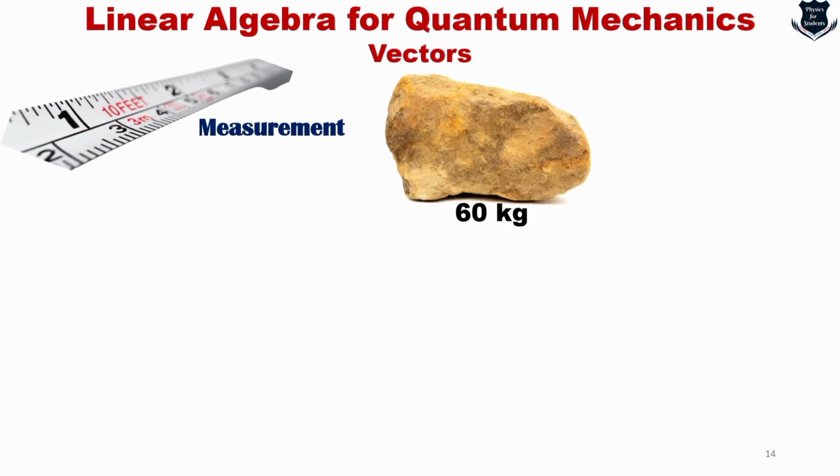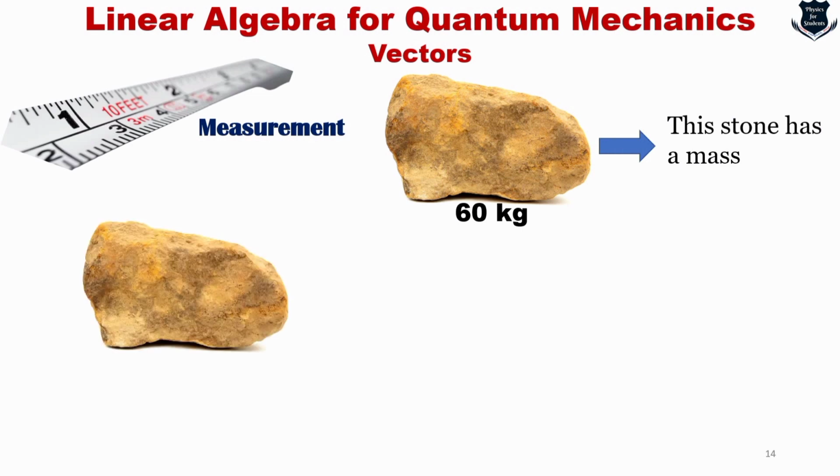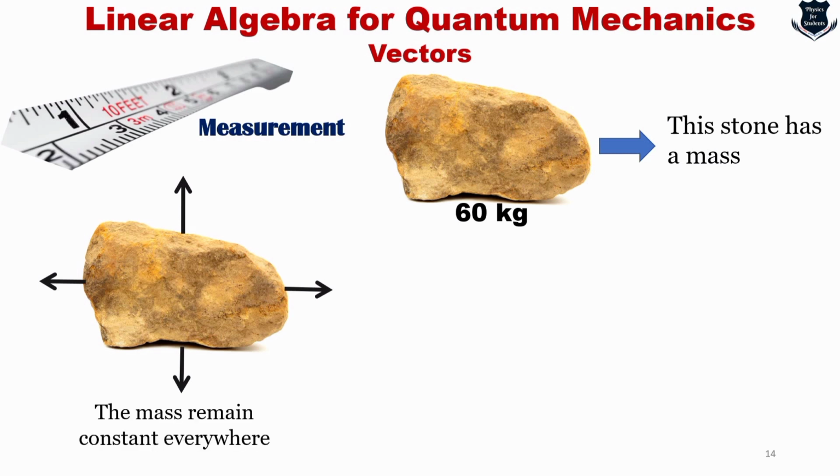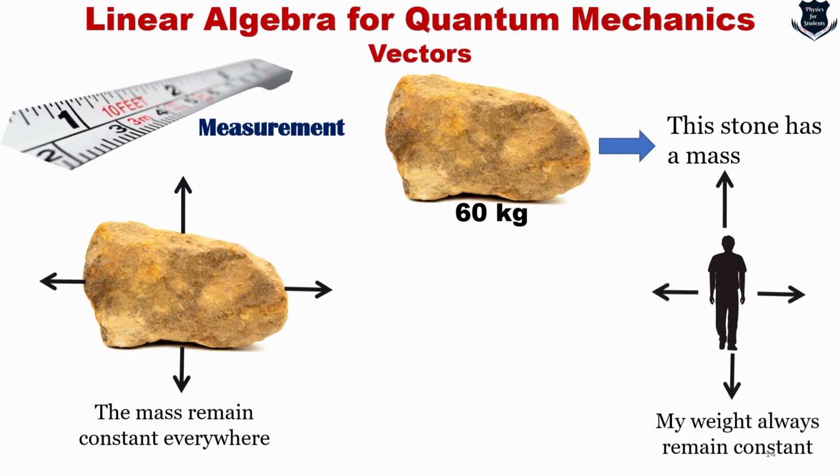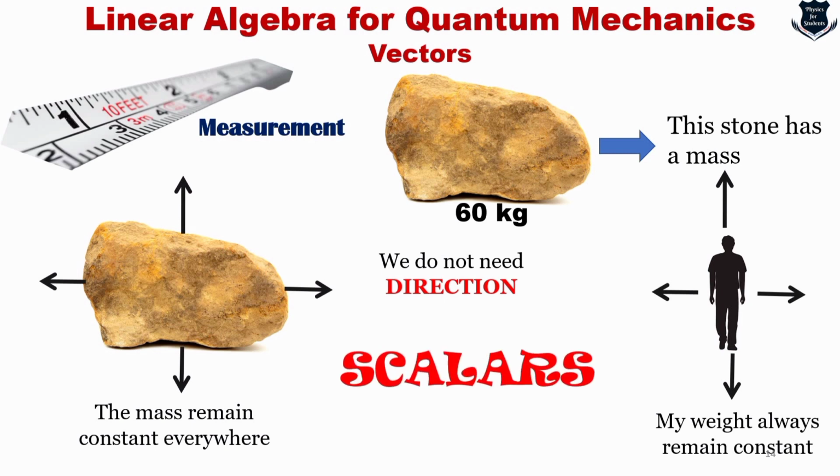Now here is a 60 kilogram rock, right? And we want to measure that it has a mass. That's fine. Now if you take this rock and move it in the east, west, north, south directions, we know that the mass remains constant everywhere. If I'm standing here, my weight will always remain constant in all these 4 directions. That means we are dealing with something which requires no direction, and that is what is called a scalar. It's a quick recap, so you can skip that part.